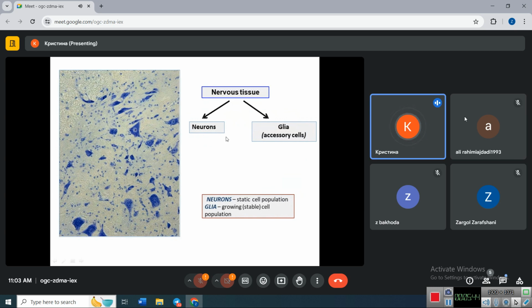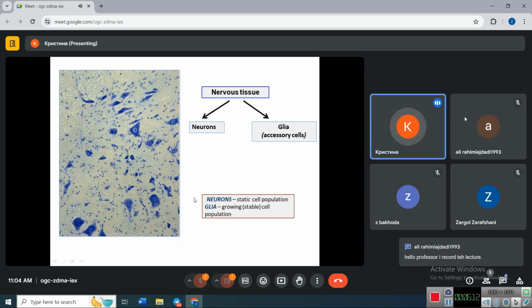As you know, tissues consist of cells and extracellular matrix, but in nervous tissue, like in epithelial tissue, we have almost no extracellular matrix, and cells are located very close to each other. In this picture, you can see the large ones. These are neurons, the major cell type, and only cell nuclei of glial cells.